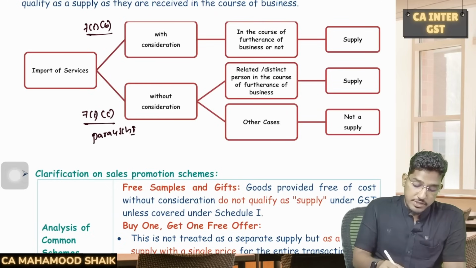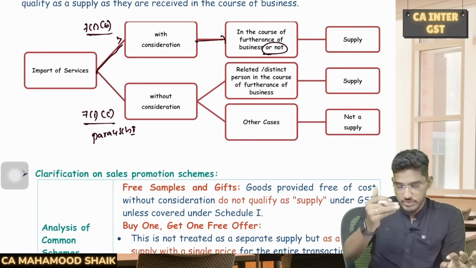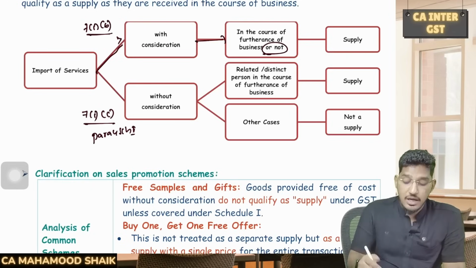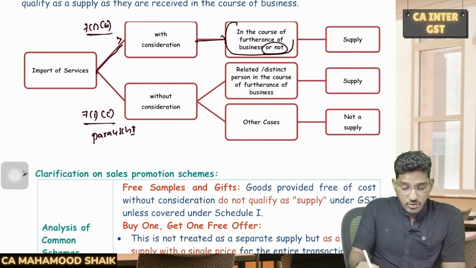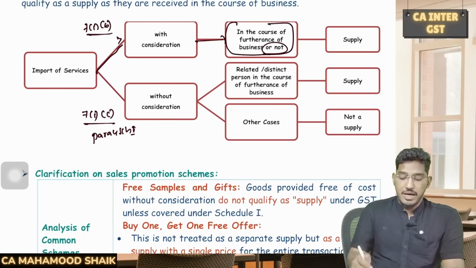So first, what section 7 subsection 1 clause B says is, if you are importing the services for which there is a consideration, whether or not it is in the course or furtherance of the business. If you are importing the services and for that import there is consideration, and whether you are importing those services in the course or furtherance of your business or for your personal purposes, it doesn't matter.